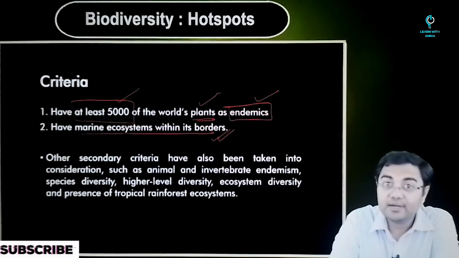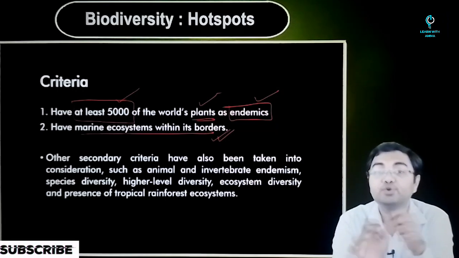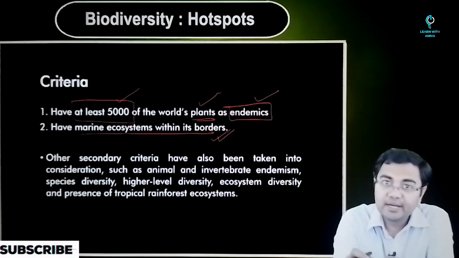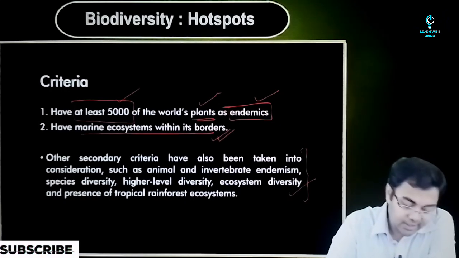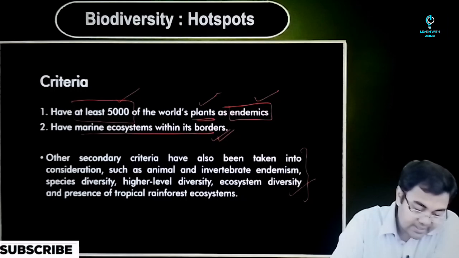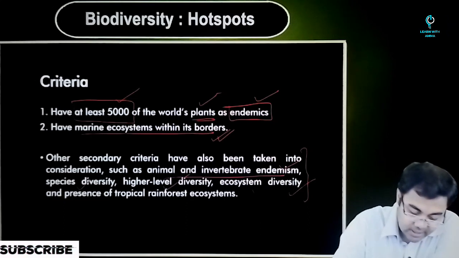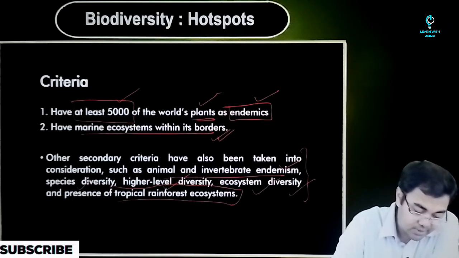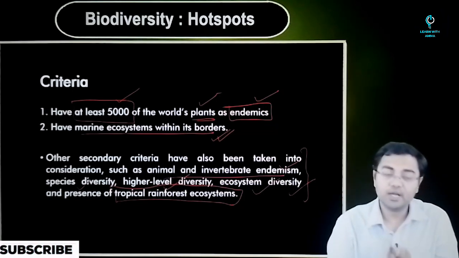And this was the second criterion that was put into the picture for any country to be classified as a mega diverse country. Apart from that, there were certain other secondary conditions also that were put in. For example, animal and invertebrate endemism, species diversity, higher level diversity, ecosystem diversity, and presence of tropical rainforest ecosystem. So these were some of the secondary criteria that were also taken into account.